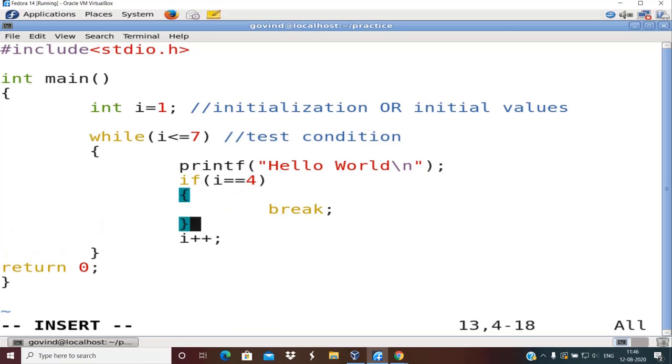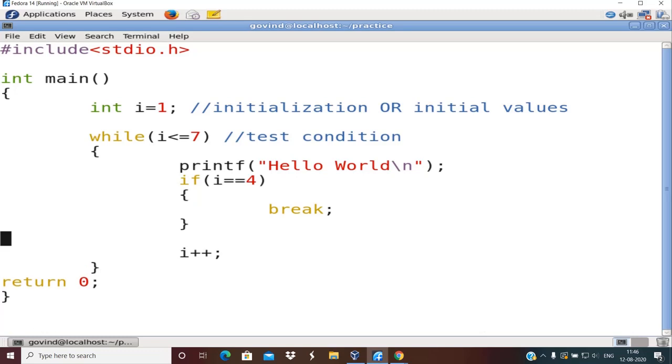If this statement is confusing for you, you can just leave it out. So why does this work only 4 times? Because when I reaches 4, that condition is satisfied, so I am specifying break. Break means I will come out of the loop immediately.